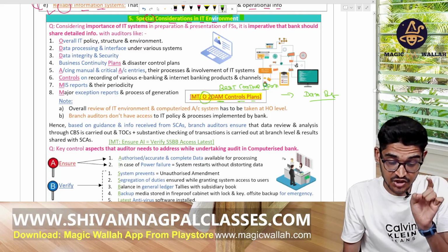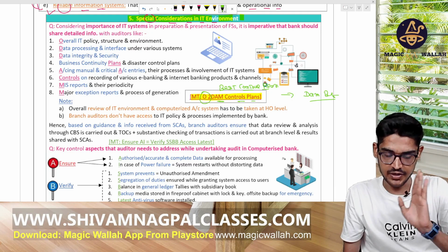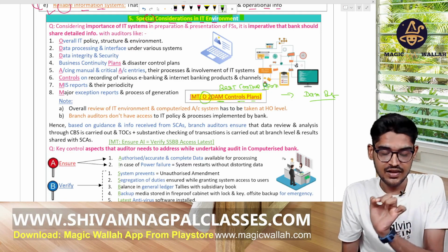It means best control plans. These are the special considerations in case of the IT environment that we have to keep as the auditor.